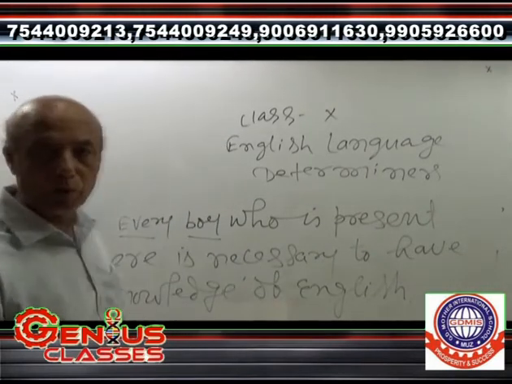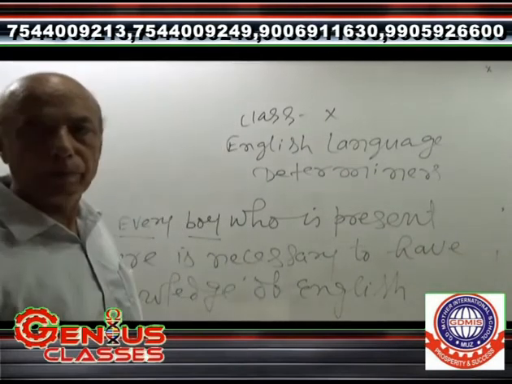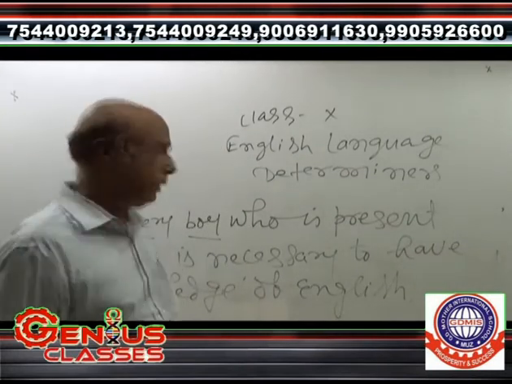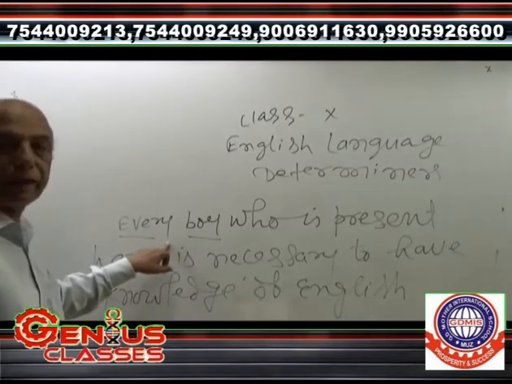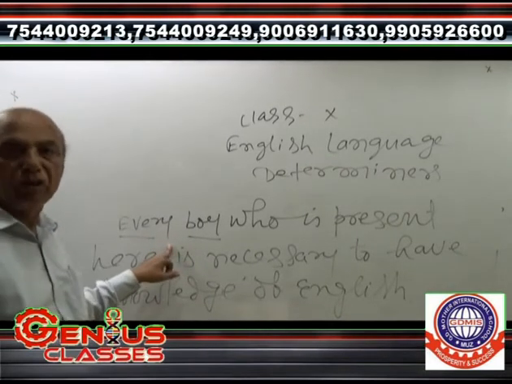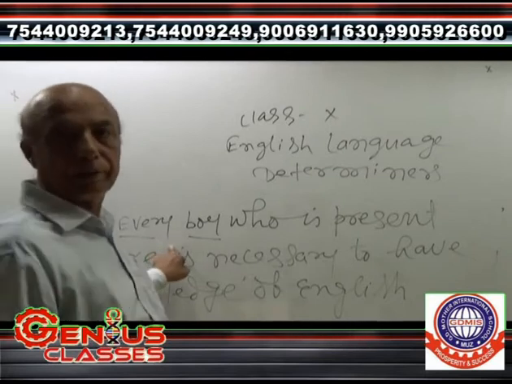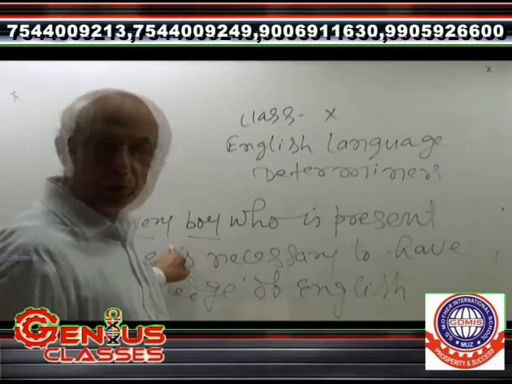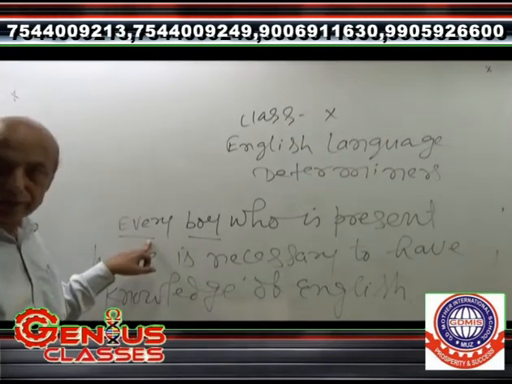It means the person who is here must have knowledge of English. In this context the sentence has been written, and it shows how the adjective determiner is used.